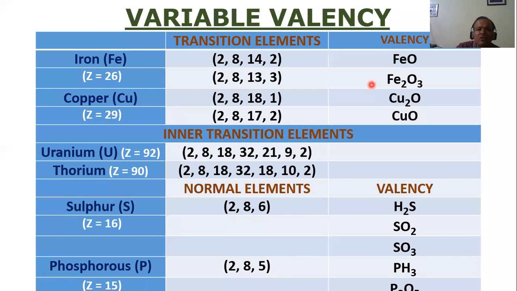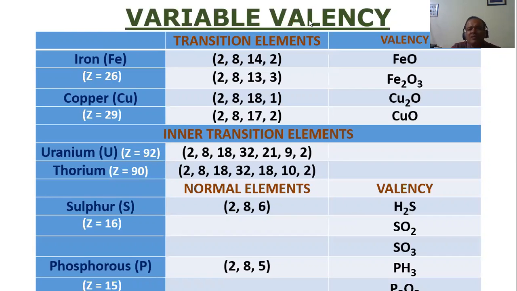Okay, let's move. Now we come to the last thing. I'll just push it up here. I don't know, it's very difficult for you all to see. This is all about variable valency. I hope you can see. I know this thing is blocking it. I'll just pull the screen down a little bit. Can you see? It's called variable valency.